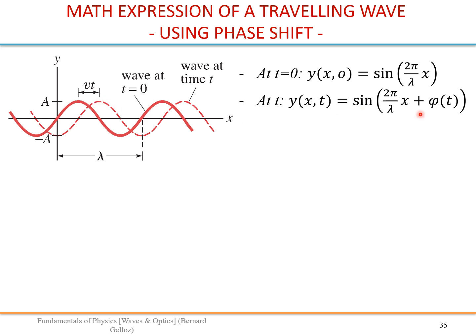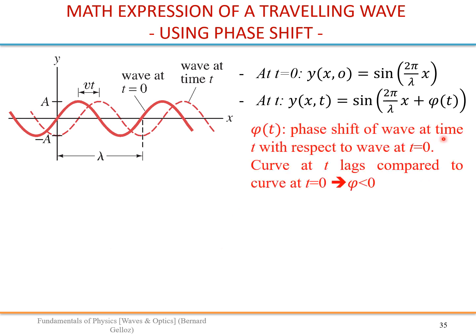So we can write it in this way. It's the same function, but we have a phase shift, and that phase shift depends on time. So let's find out this phi of t.